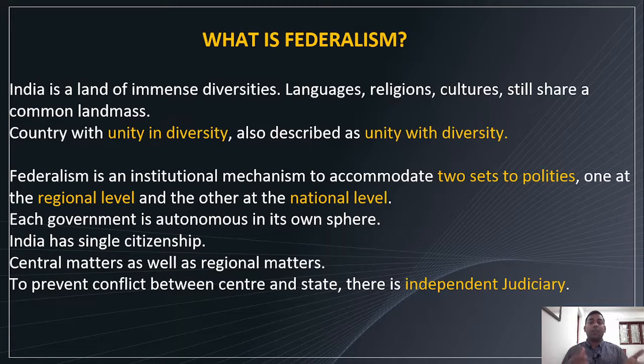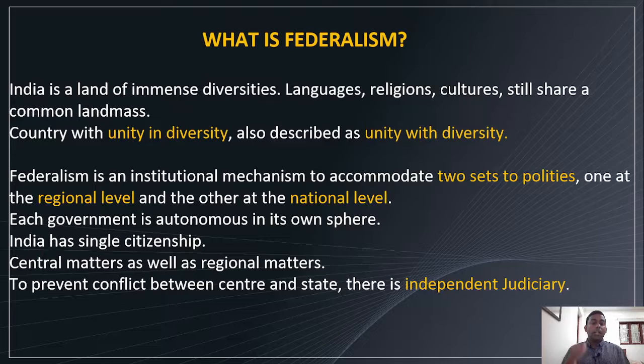Of course we know unity in diversity, that's the most celebrated word, right? Also described as unity with diversity. Usually we say unity in diversity. It can also be described as unity with diversity, right? Yes. So federalism is an institutional mechanism to accommodate two polities, one at the regional level and other at the national level, one at the state level and other at the central level, right? Regional means state, national means center.